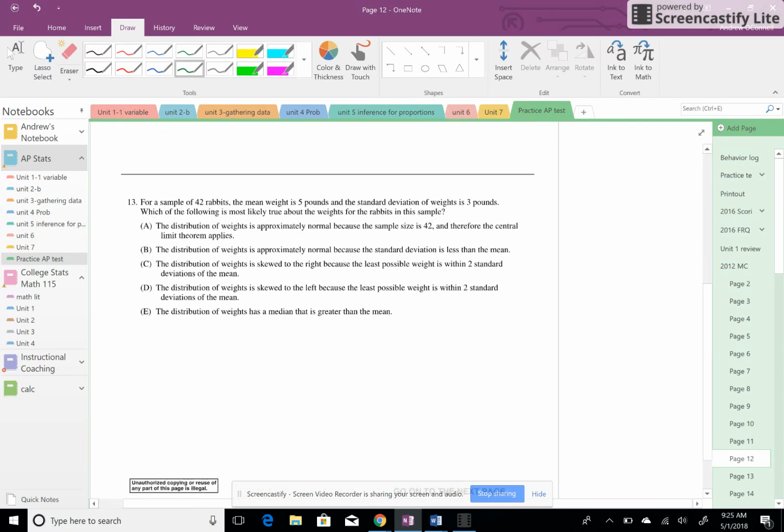13. For a sample of 42 rabbits, the mean weight is 5 pounds, and the standard deviation of weight is 3 pounds. Which of the following is most likely true? Well, I'd say start by actually drawing it out. You don't know that this is going to be a normal model, but start looking as if maybe. Let's see what happens. You start with a mean weight of 5 pounds. So some of them are going to be a little bit heavier. Some of them are going to be really heavy. Some of them are going to be very, very heavy.